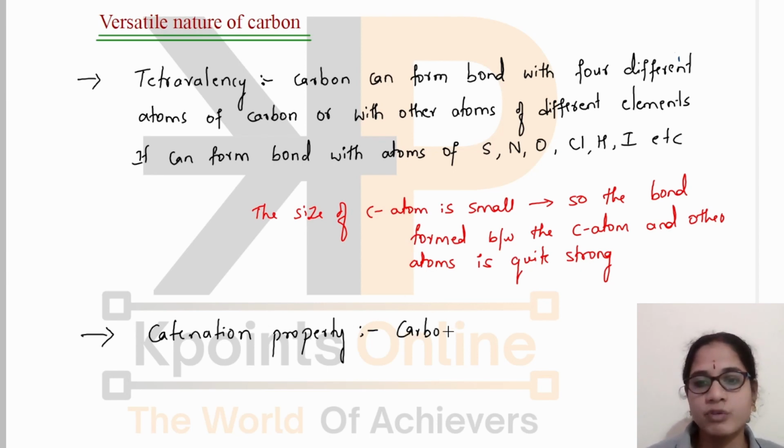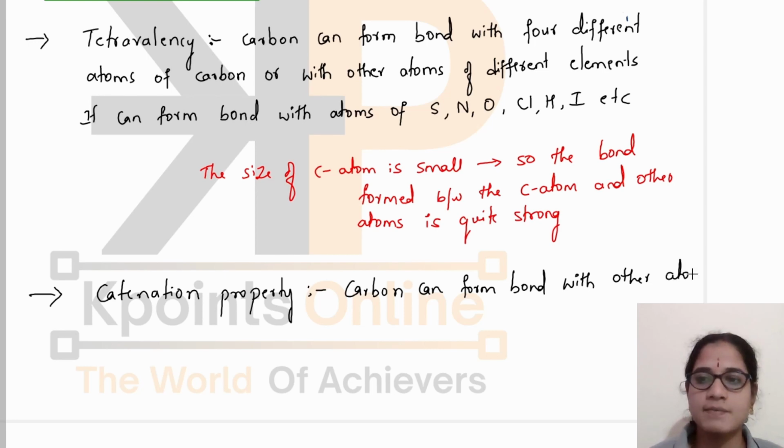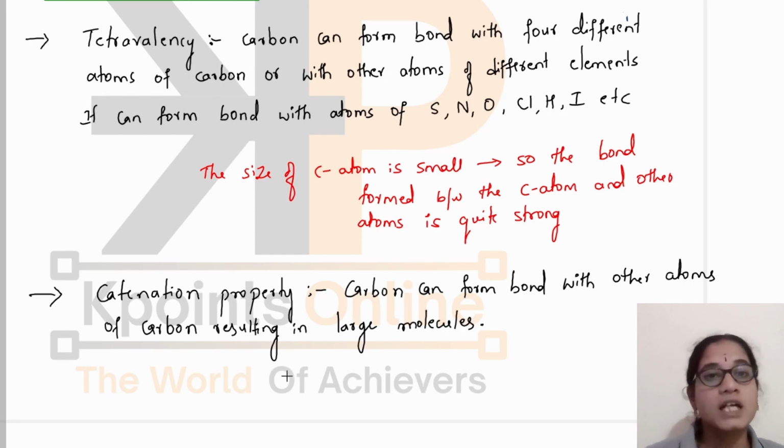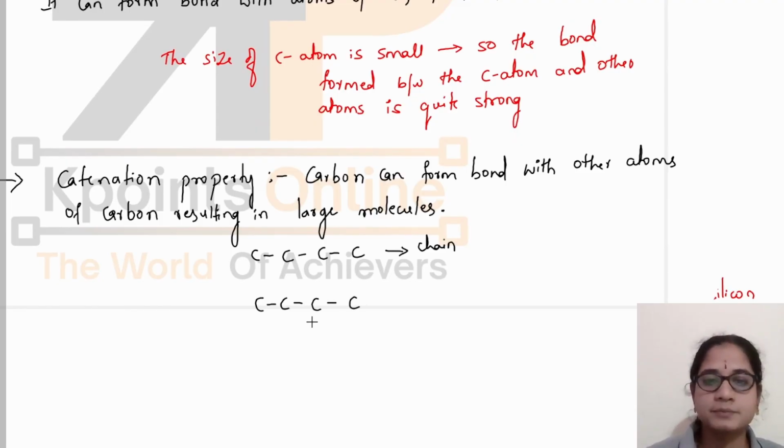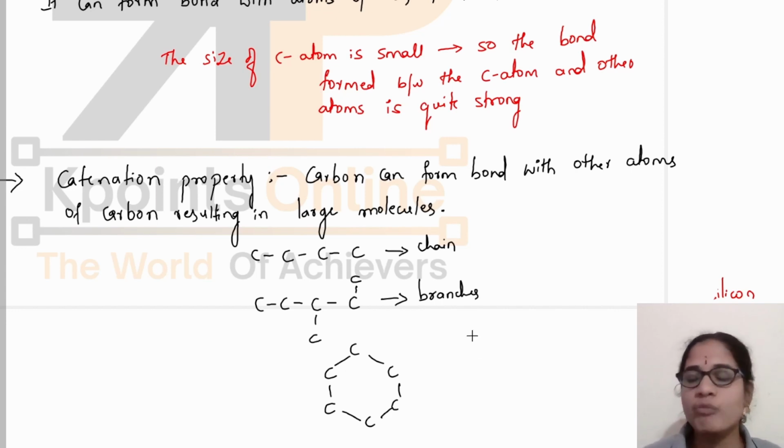Carbon can bond with other carbon atoms to form chain structures, and they can also form branches, like in this way, and they can form rings of many carbon atoms. This gives rise to the formation of a large number of carbon compounds.